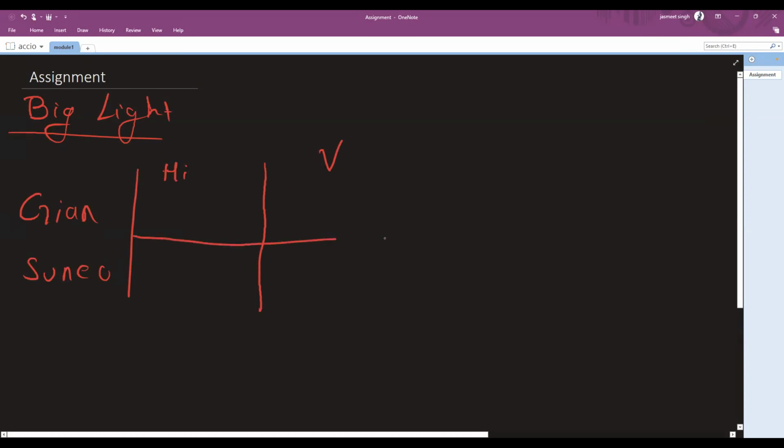And now we can say कि there is height HI. Let's say HI को हम बोलते हैं जियान के लिए X हो गया, सुनियो के लिए Y हो गया, right? ये क्वेश्चन ना मैथ्स का ज्यादा है, right? और velocity of जियान के लिए let's call it VG and VS. यहाँ तक clear? Okay. So after this, there is one more condition.